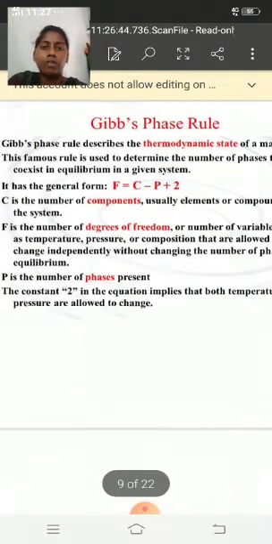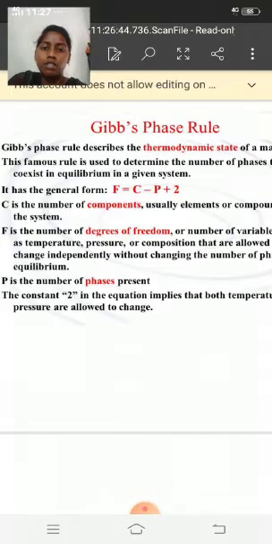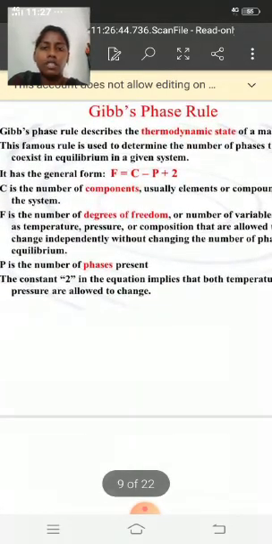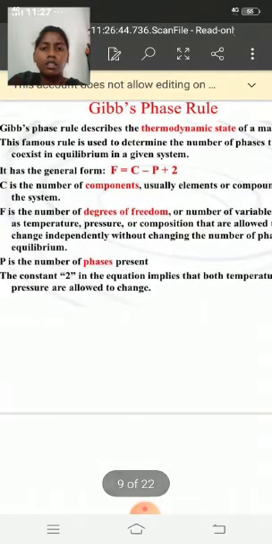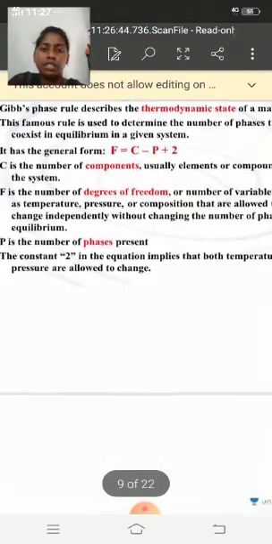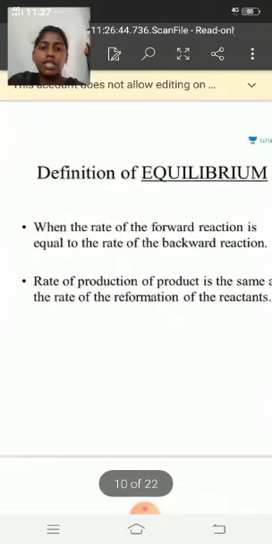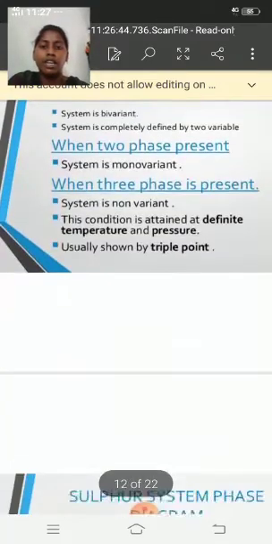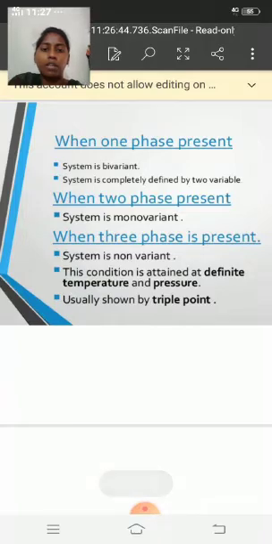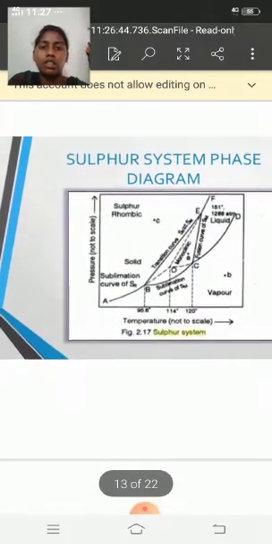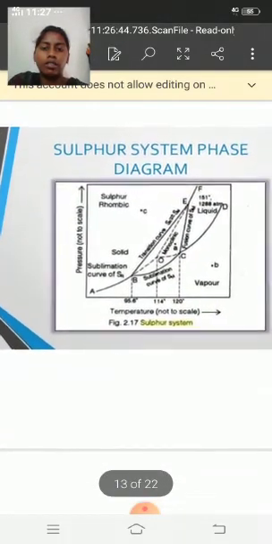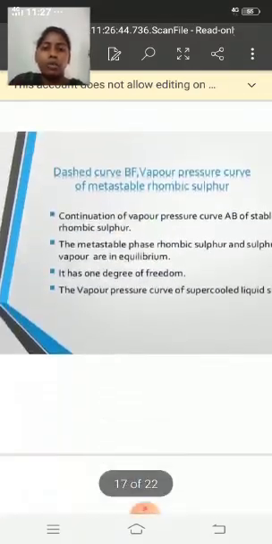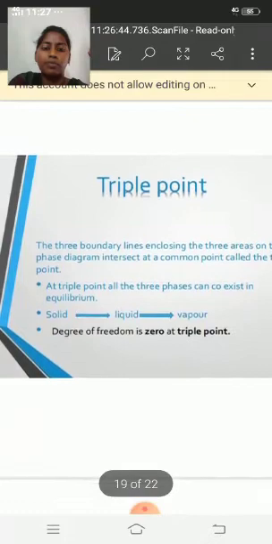The mathematical formula of the Gibbs phase rule is F equals C minus P plus 2, where F is degrees of freedom, C is components, P means phases. And next we discussed the definition of equilibrium and the phase diagram of a one component system, with one example, the sulfur system phase diagram. And the important thing is the triple point.